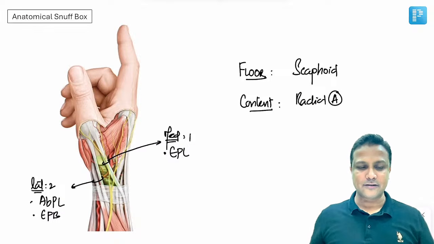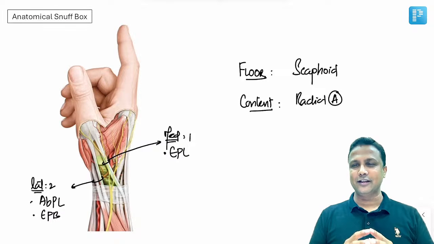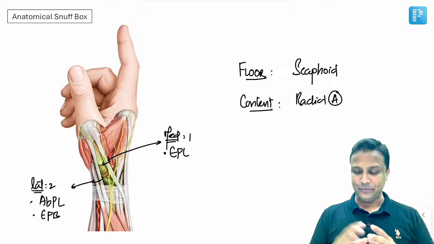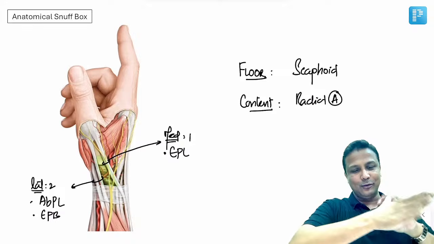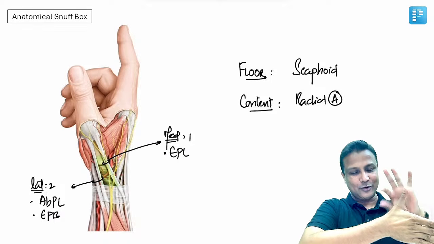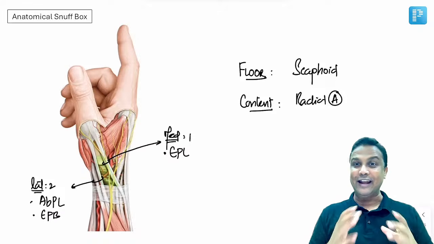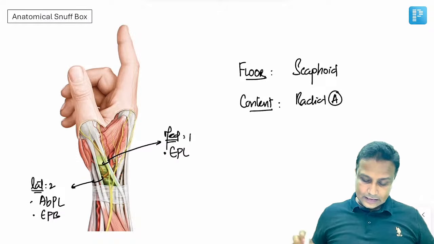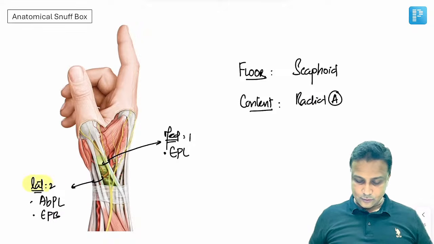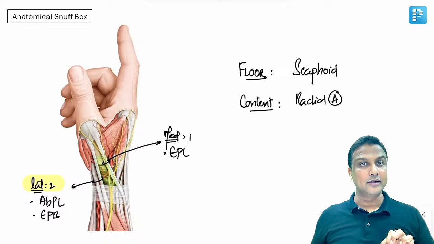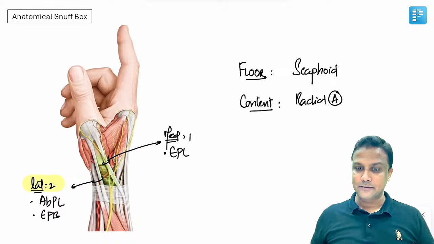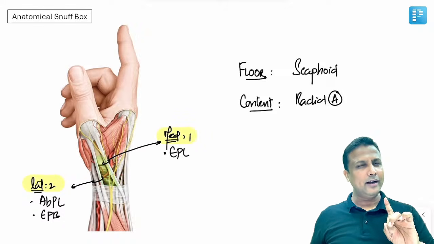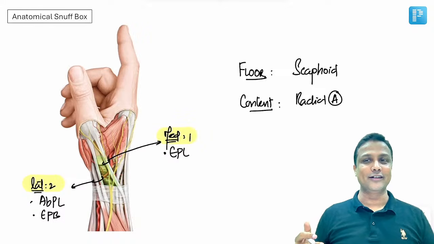Anatomical snuff box. Almost every exam they give a question from the anatomical snuff box. If you extend your thumb here, you'll be able to see a box present here, sir. Yes, you can put something here, snuff. Anatomical snuff box. Laterally, there will be two tendons: abductor pollicis longus and extensor pollicis brevis. Medially, there will be only one tendon, the extensor pollicis longus tendon.